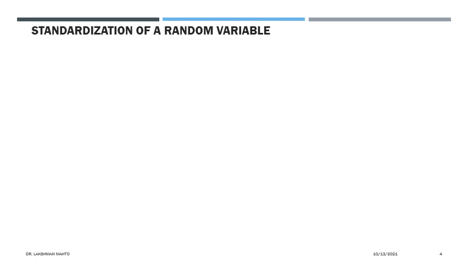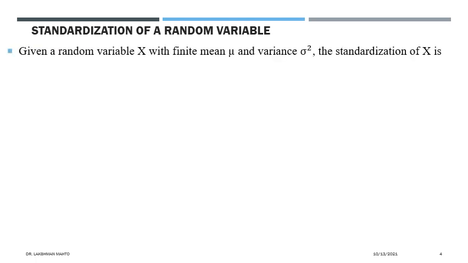Otherwise, if you take any general random variable, you need to compute the mean and variance. But once you apply this standardization, the mean and variance are known to you. So that is the approach. Another approach is normalization. You can find the relation between standardization and normalization; you can Google it and you will see the relation.